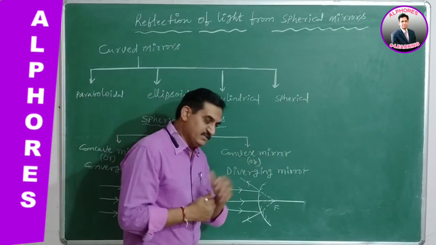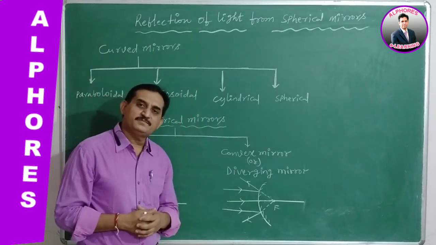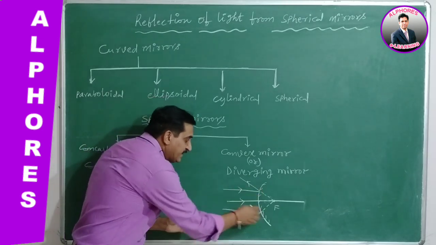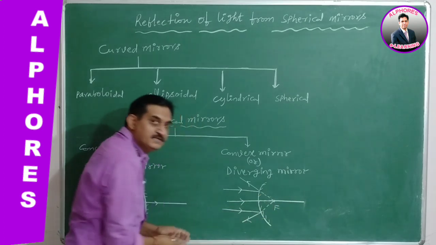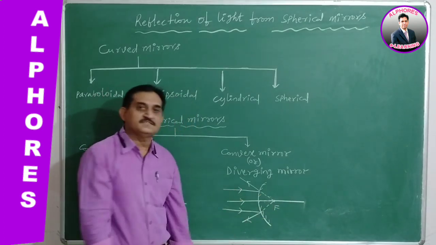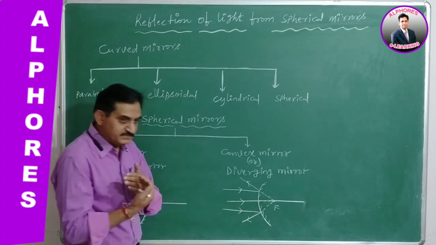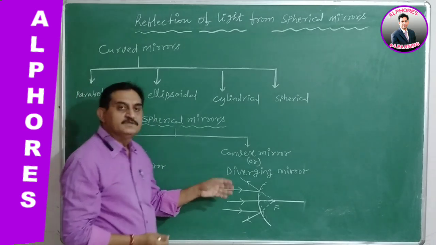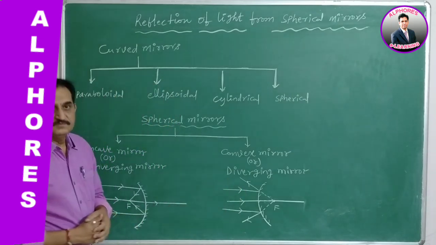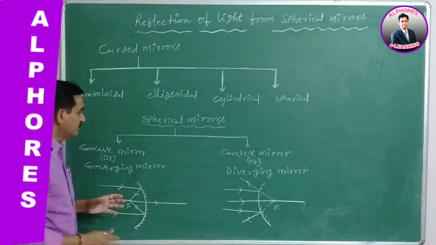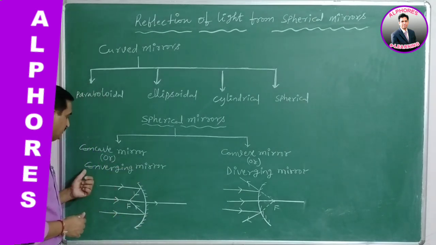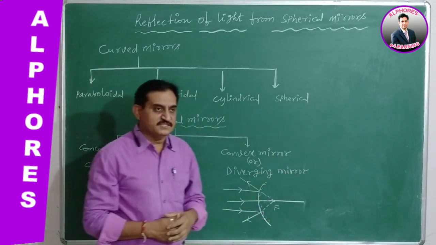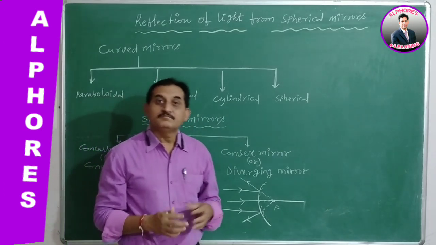And a convex mirror is a spherical mirror which, when seen from the reflecting side, has the painting or silvering on the other side. Therefore, when seen from the reflecting side, the middle portion is bulging and the edges are depressed. Such a spherical mirror is known as a diverging mirror. As a whole, we have two types of spherical mirrors: one is the concave mirror or converging mirror, and the other is the convex mirror, known as the diverging mirror.